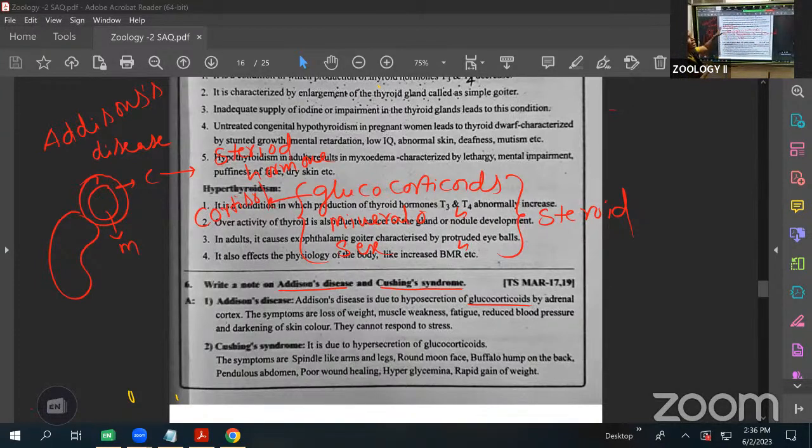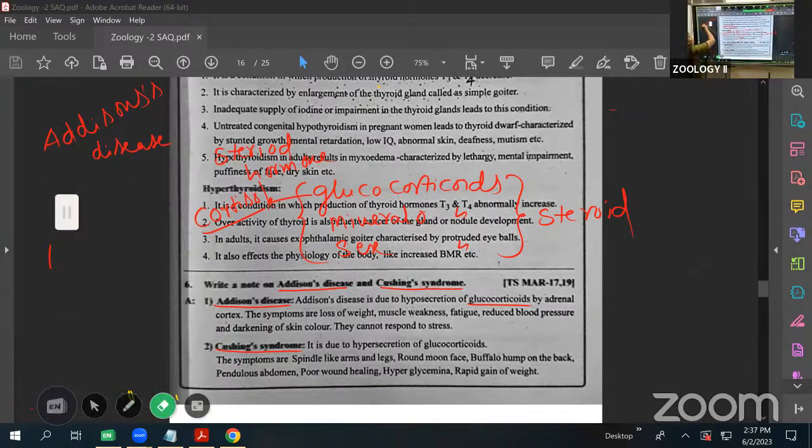It is the same as the thyroid, hypo- and hyperthyroidism. Here, if hypocortisol or hypoglucocorticoids are released, Addison's disease will occur. If it is more, it is called Cushing syndrome. Here both of them are defects of the glucocorticoids only. What it is, we will discuss it. I'll show.